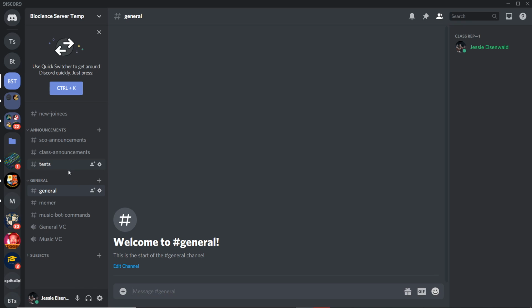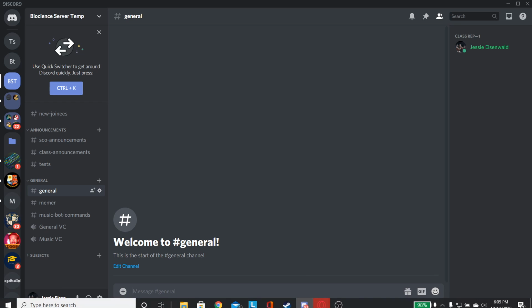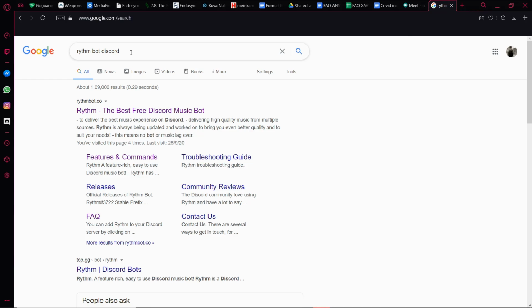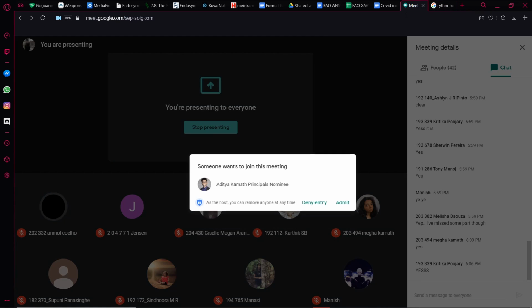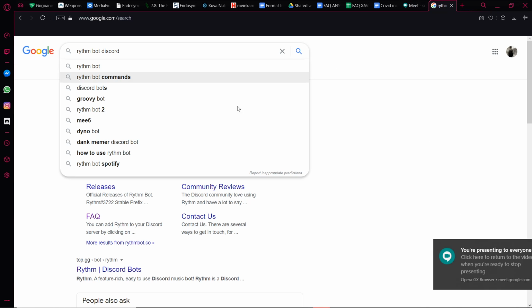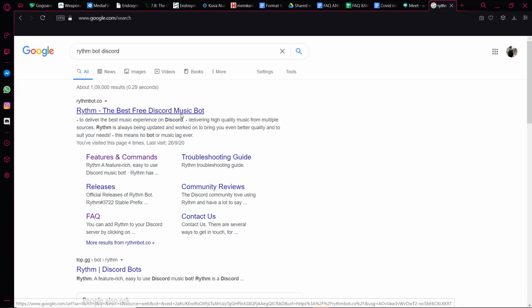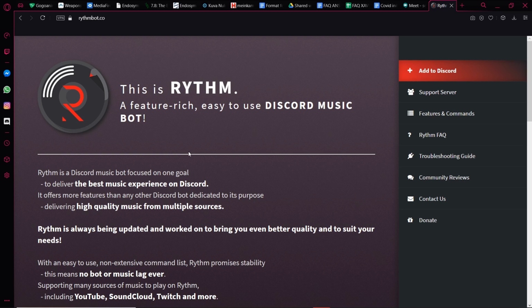Okay, so now I'm going to teach you guys how to actually add bots into your server, right? I'm going to do this with the help of Rhythm. Rhythm is a music bot that you guys are probably familiar with if you've joined any of Amno's music sessions. All you need to do is type in the name of the bot and just "bot Discord". It's the general procedure for anything. But when it comes to bots, every bot is built differently. It's built to the vision of the person that made it. So the actual method to get it in your server is different. In terms of Rhythm, all you do is enter the website and click on Add to Discord.